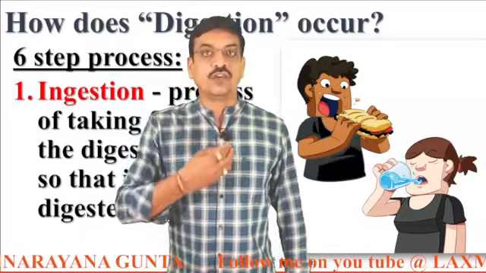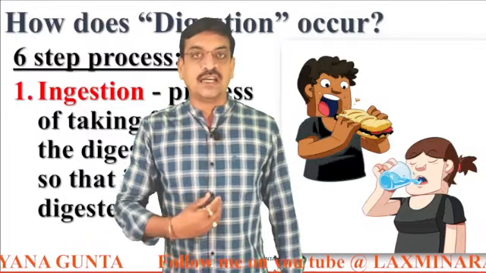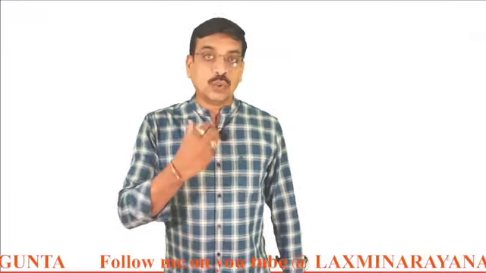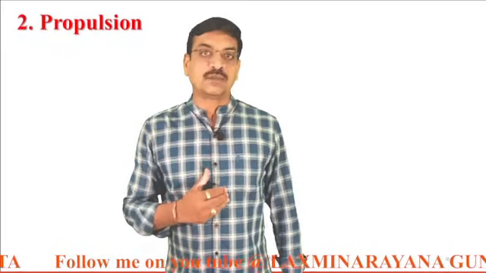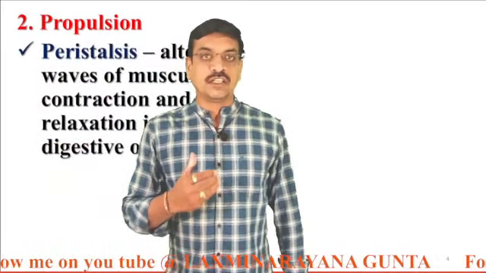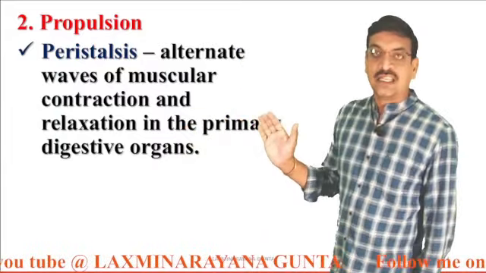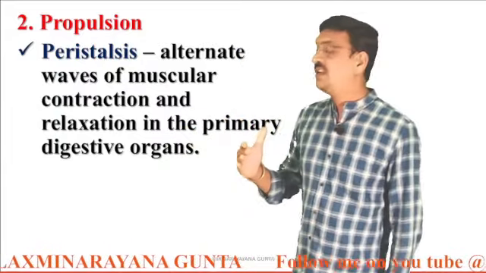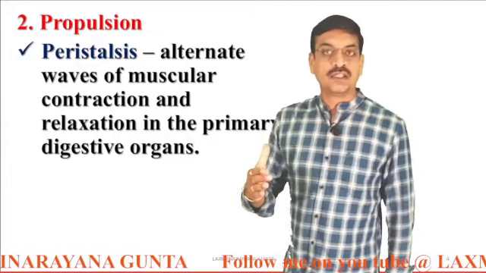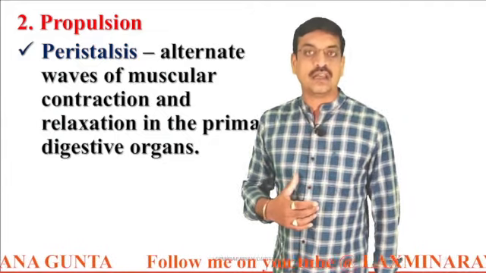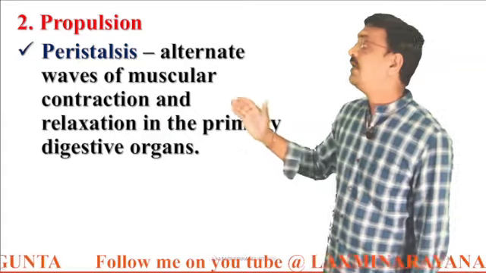This swallowed food is moved inside the digestive tract through a process called propulsion. This propulsion includes peristalsis. Peristalsis is a wave-like muscular movement seen in the digestive tract or the alimentary canal.